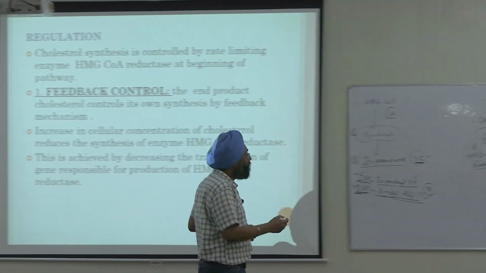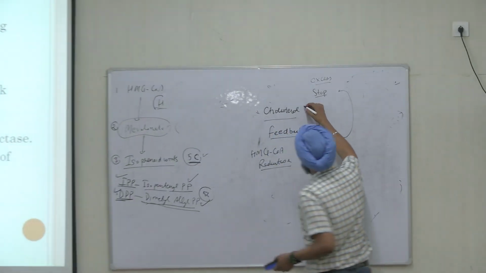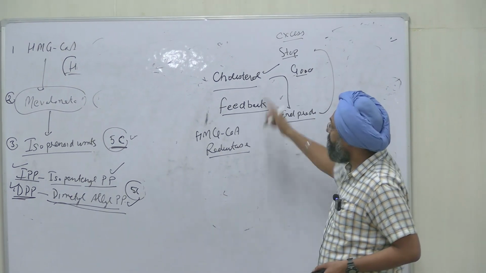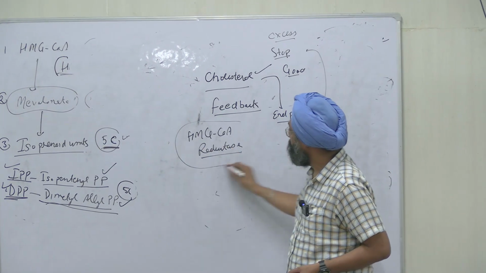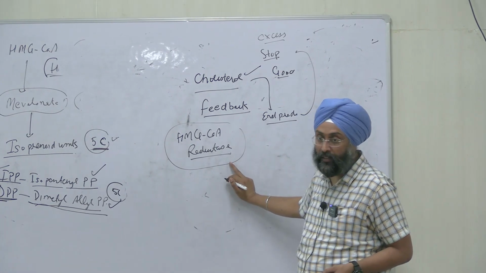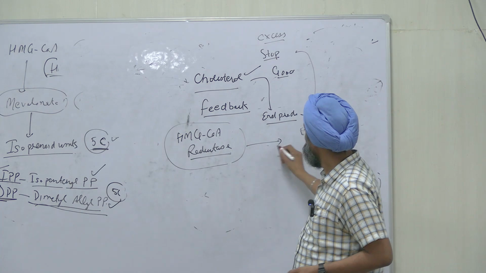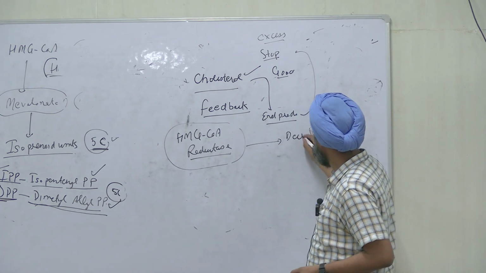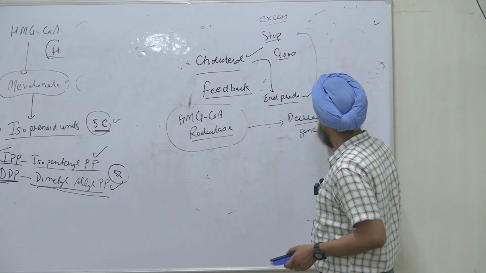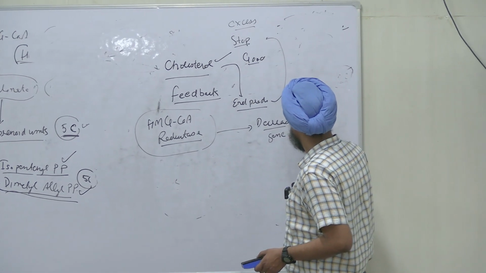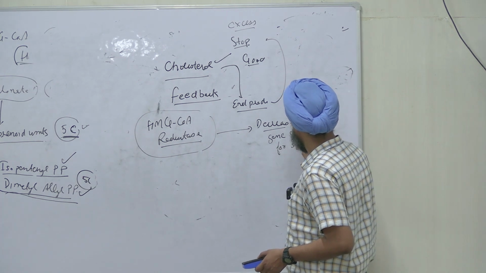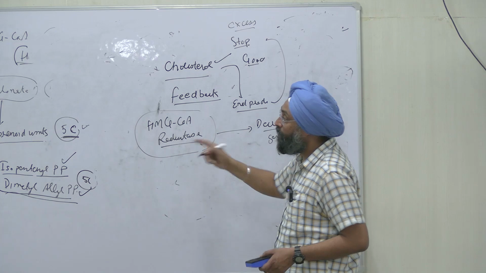When the body has enough cholesterol, the levels are good, right? And the first step requires the enzyme HMG CoA reductase. So it will decrease the transcription of the gene responsible for synthesis of HMG CoA reductase.